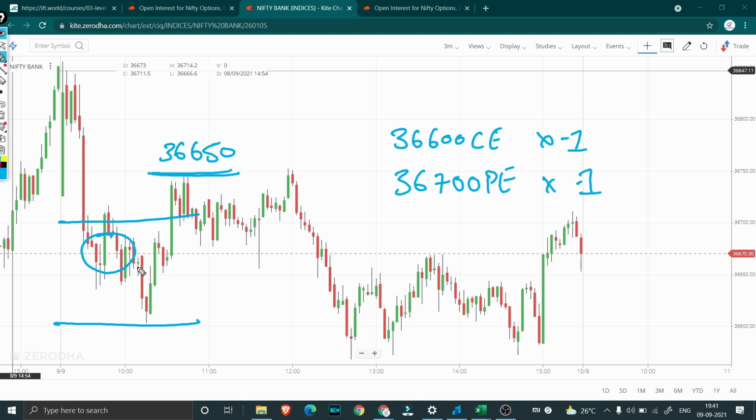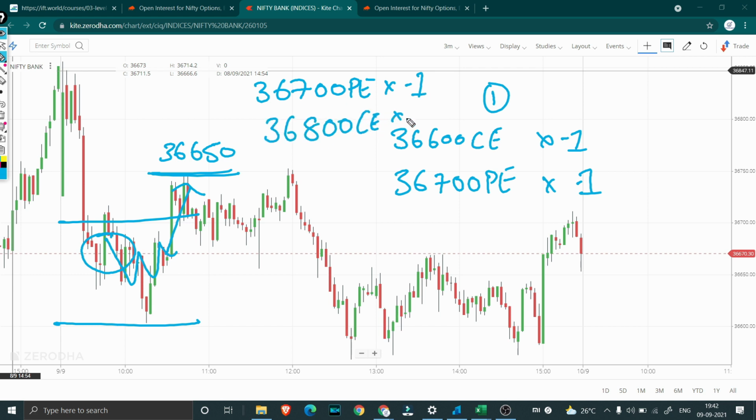Right, and the market was trading somewhere around this range itself, so we were waiting for this to break. But then what we saw was there was a sudden up move in the market. So when this particular up move came, we took our second trade, that is 36,700 puts one lot short as well as 36,800 calls one lot short. So this was our second trade.